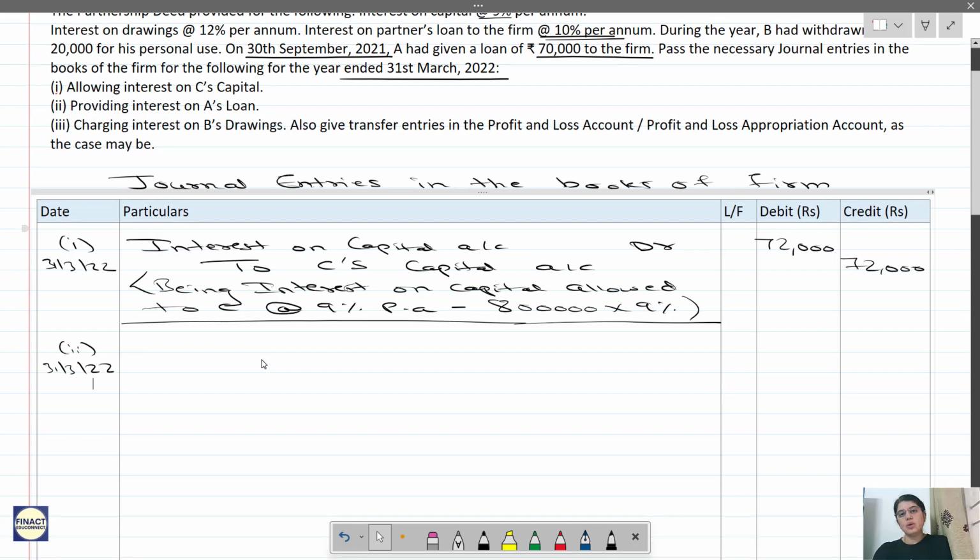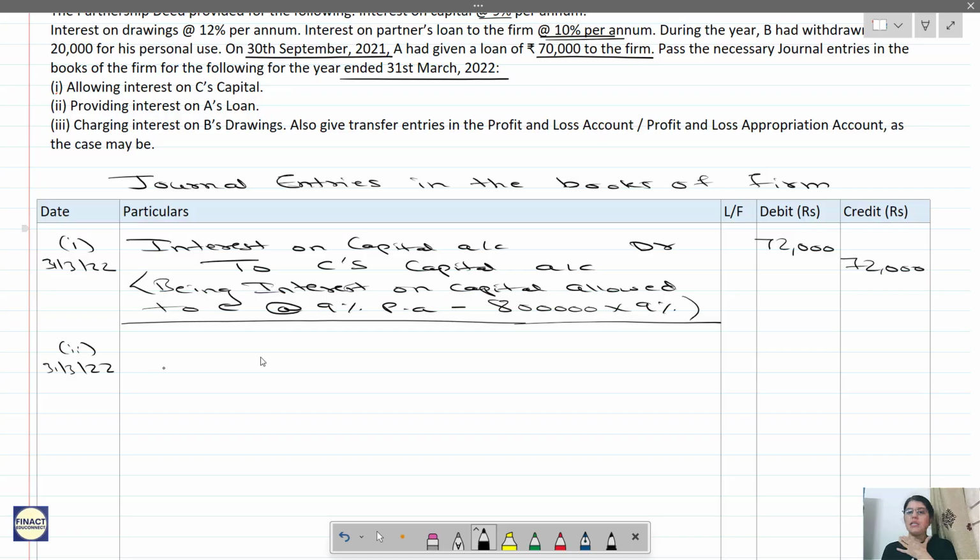Now this is the loan which is given by partner. So I have to give the interest. That is, when I say I here, I am the firm, because I am in the books of the firm. I have to give interest. So the entry will be interest on loan by partner account debit, to loan by partner.